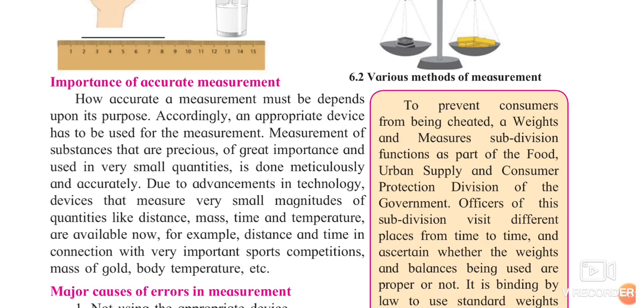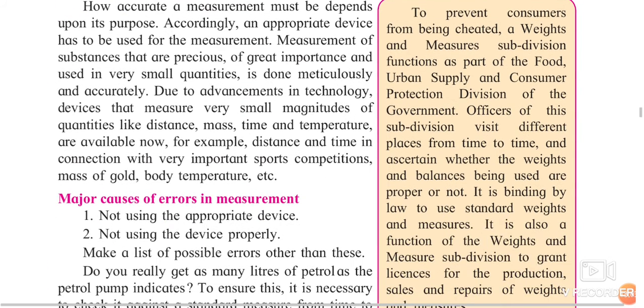Due to the advancement in technology, devices that measure very small magnitudes of quantities like distance, mass, time and temperature are available now. For example, distance and time are very important in sports competition, and mass of the goal and body temperature. I have told you, when a competition is held and whenever you are using clocks or stopwatches, they should be proper. Okay, so these are the importance of it.